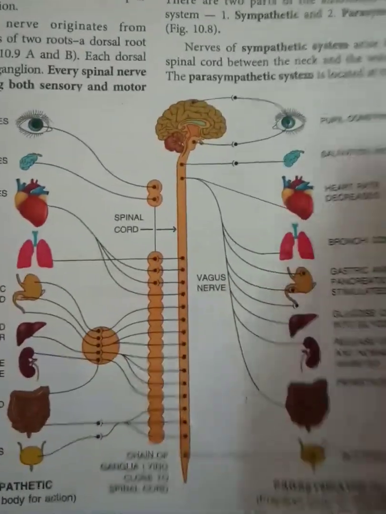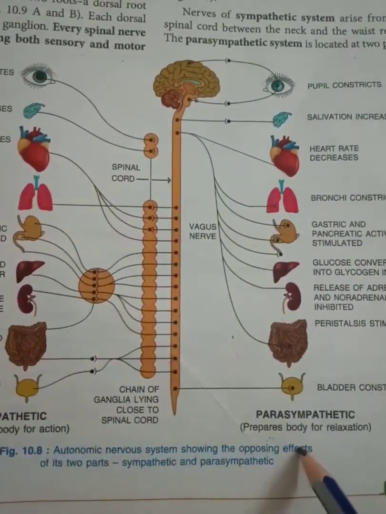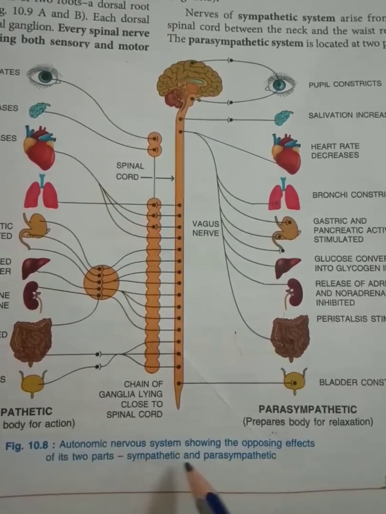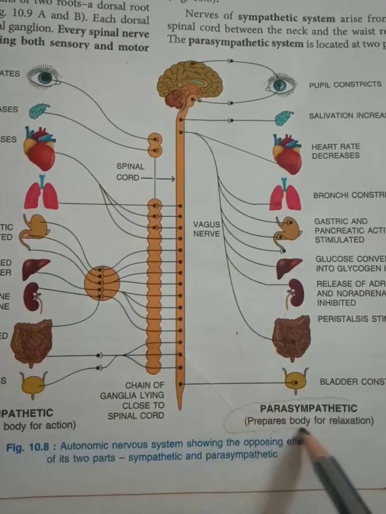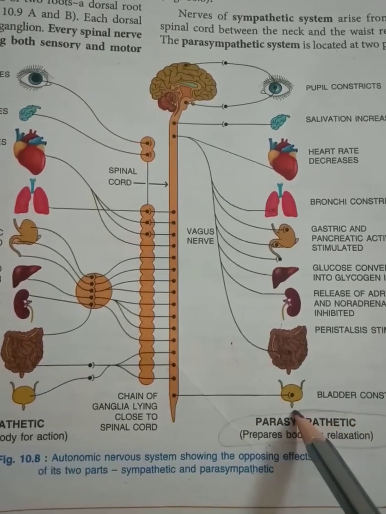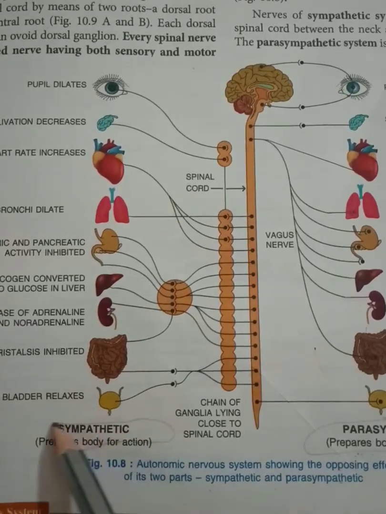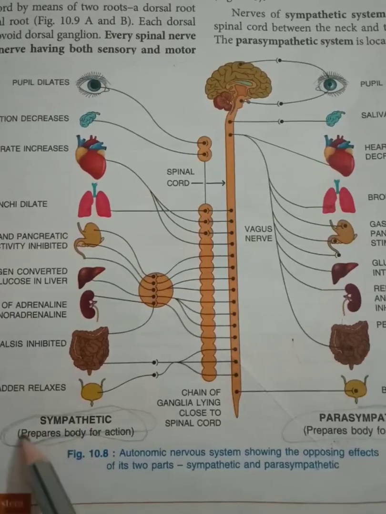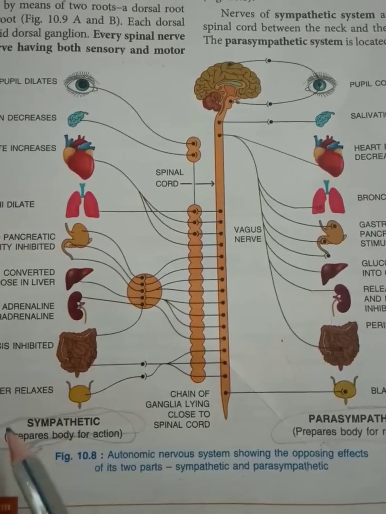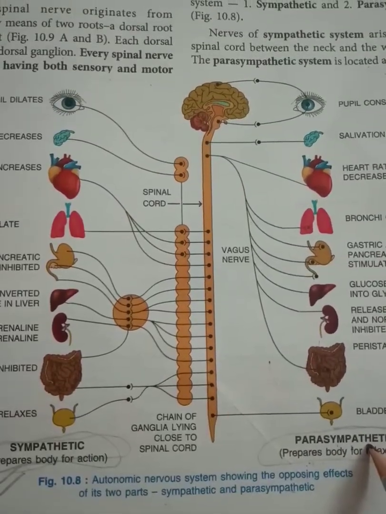Here you can see this diagram. This is autonomic nervous system showing the opposing effect of its two parts, sympathetic and parasympathetic. Just remember this thing. Parasympathetic prepares the body for relaxation, while sympathetic prepares the body for action. When we are excited, we have to run or anything, at that time sympathetic nervous system will act and parasympathetic will bring the body back to normal.